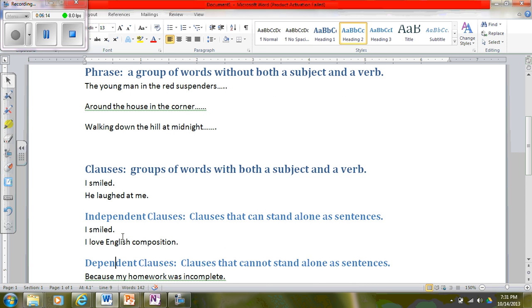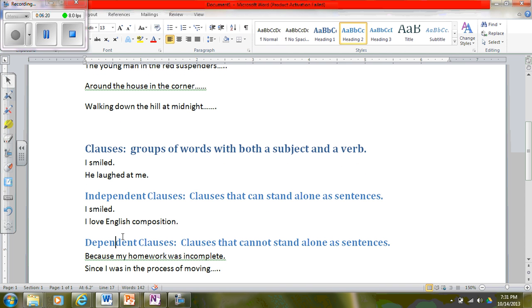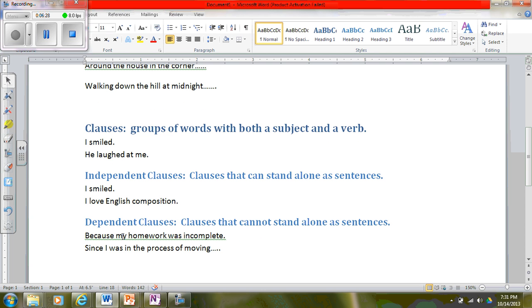Independent clauses are clauses that are sentences. Dependent clauses are groups of words that have both a subject and a verb, but cannot stand alone as complete sentences. If you can get these basic concepts, you got it. It's no problem from here.